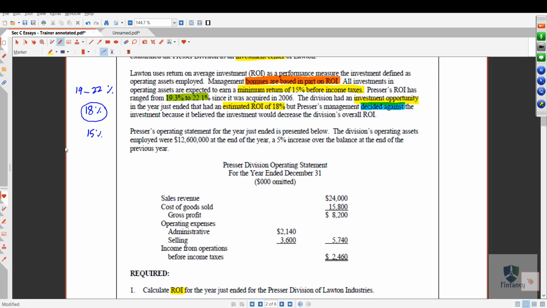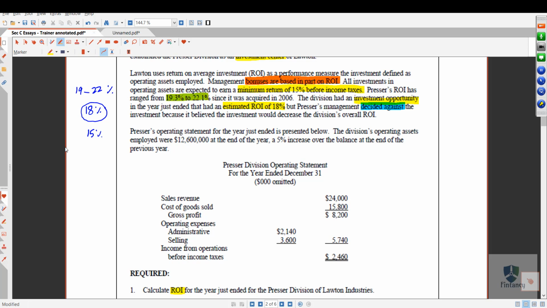Because their overall ROI will decrease and their bonus will be affected. Now see, this is the loss for the head office, otherwise for the group it was a good opportunity which was giving 18%.